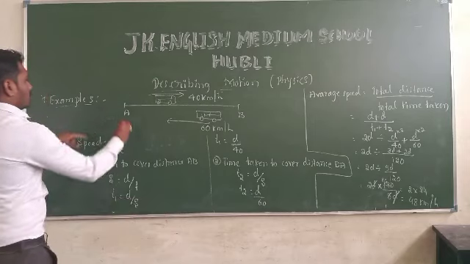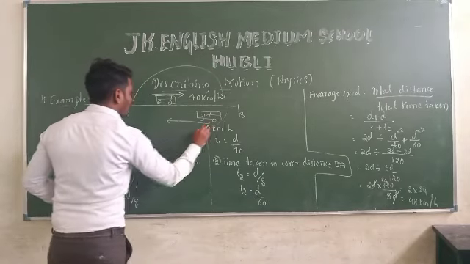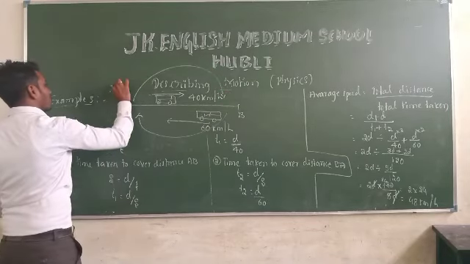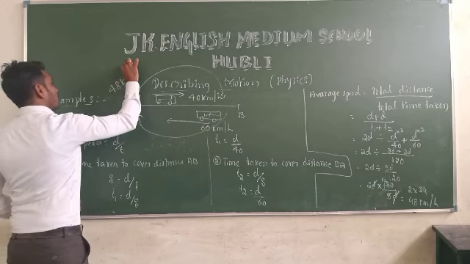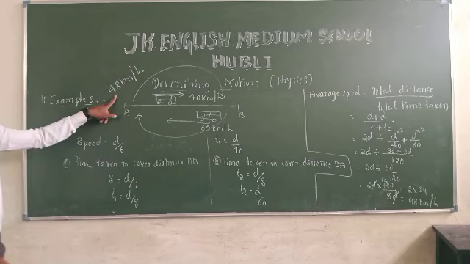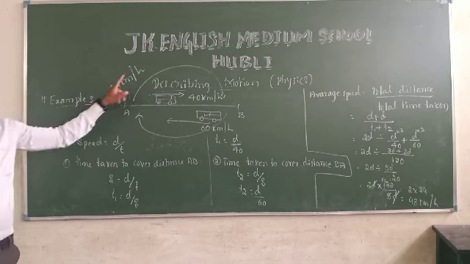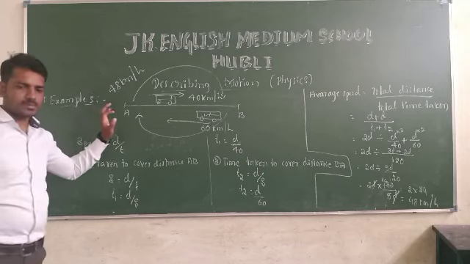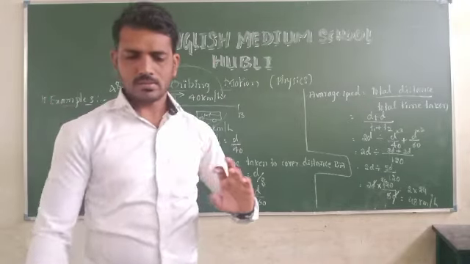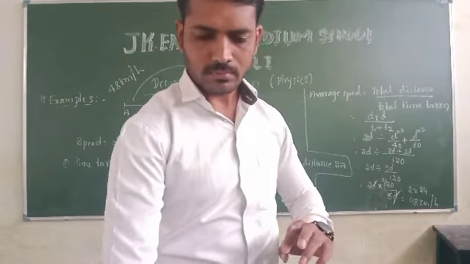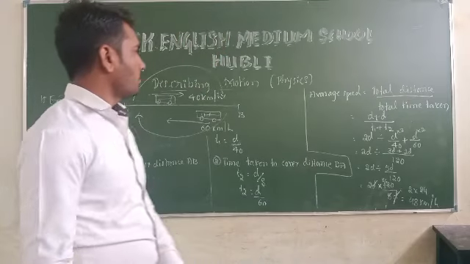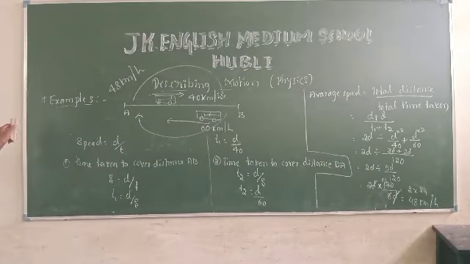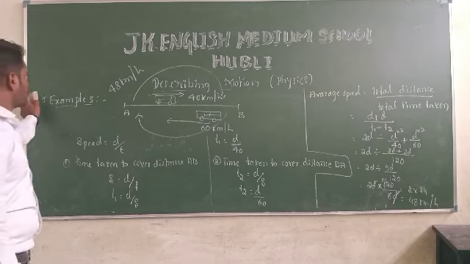Means for A to B and B to A, with speeds of 40 and 60 km per hour, he maintained an average speed of 48 km per hour. Clear? 48 km per hour. So these three are the examples based on average speed. Okay, next we will go to velocity. Understood? Okay. I'll repeat.